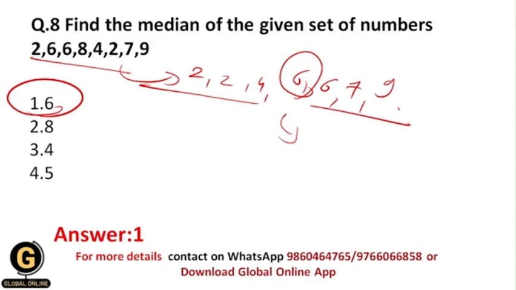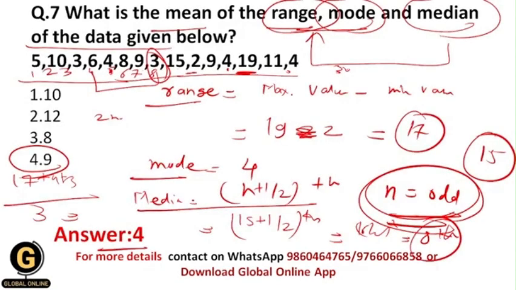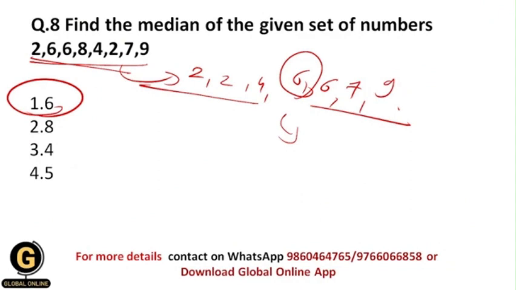So I can give you one tip that whenever the number of observations is very large, then in that case you use the formula for the median that I have told you in the earlier part of this video, and that was median is equal to n plus 1 by 2 th term when number of observations is odd. But whenever the number of observations is even, then in that case use this formula.